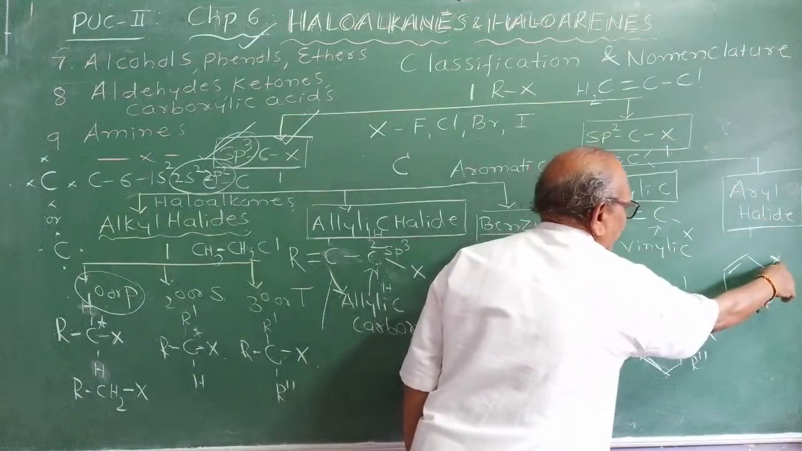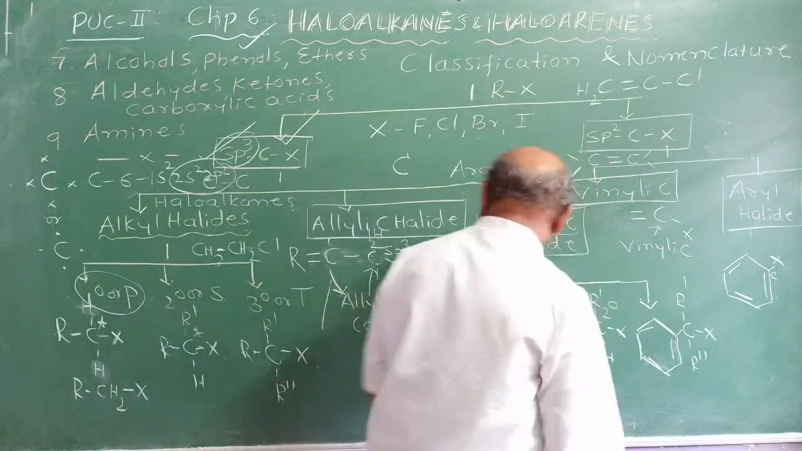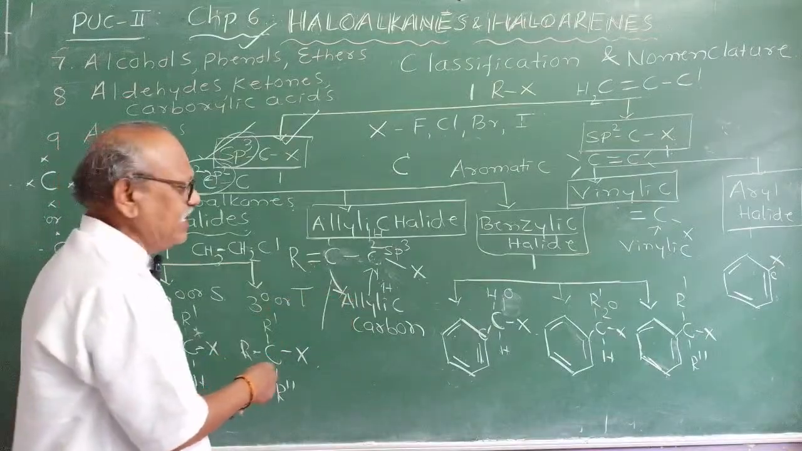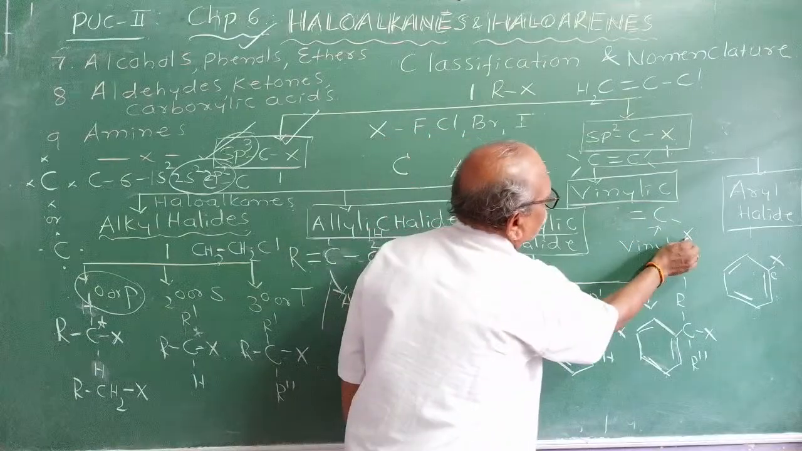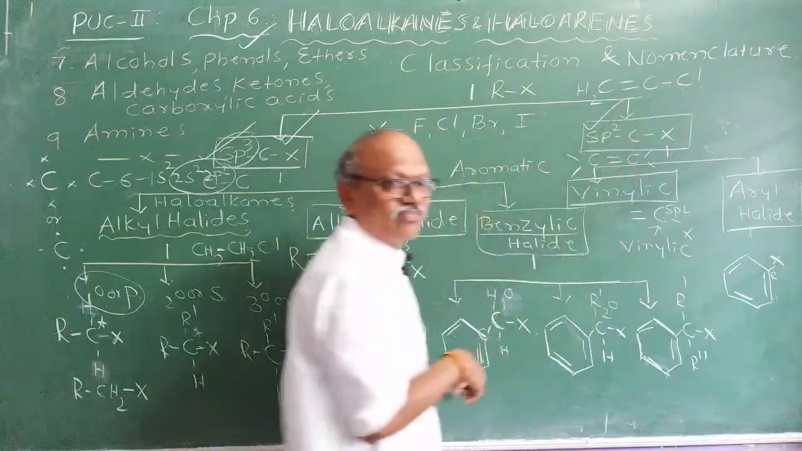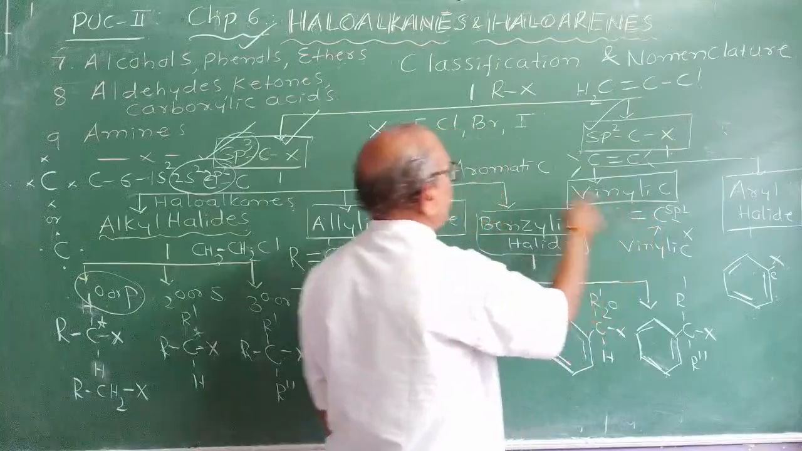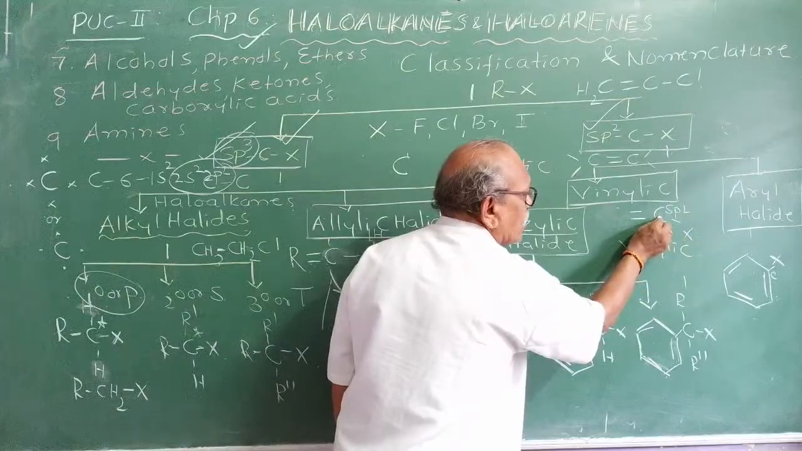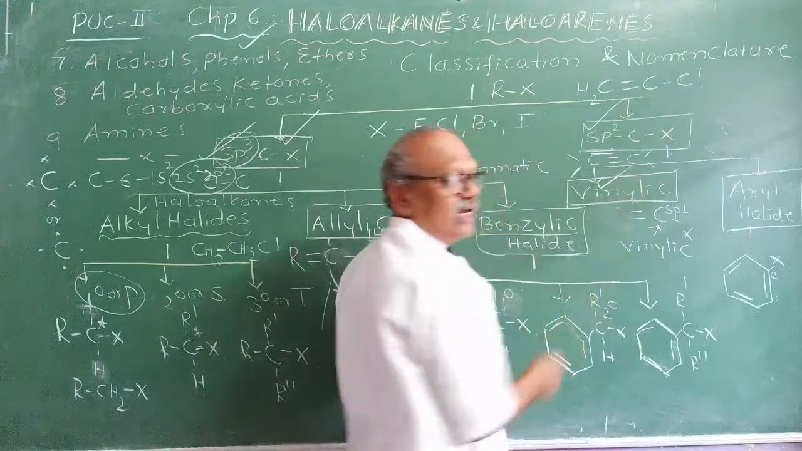Here you can observe, halogen atom is directly linked to the carbon atom containing double bond. Like you call this one as allylic halide, and here it is vinylic halide. Vinylic means the halogen atom should be linked directly to the carbon atom which is sp2 hybridized. In case of aliphatic and aromatic open chain compounds, if the halogen atom is directly linked to the carbon atom containing double bond, it is called as vinylic halide.